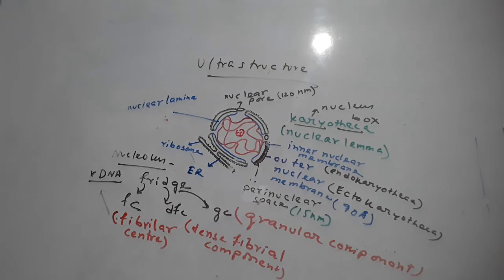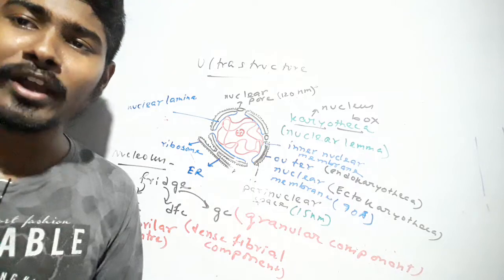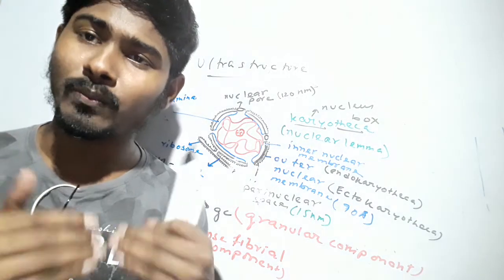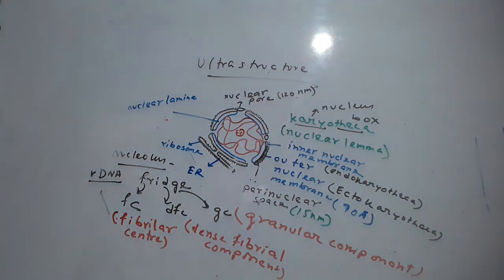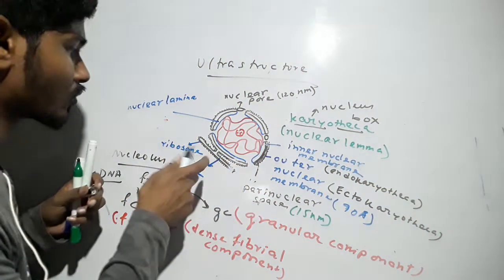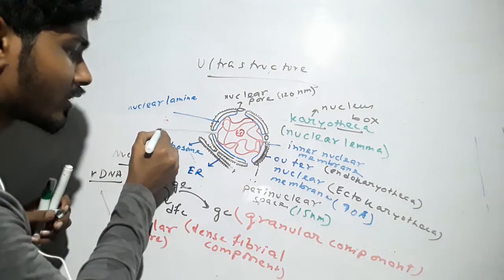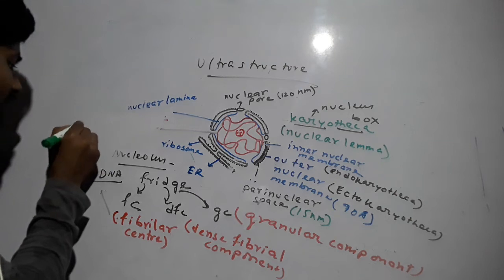What is the function of nucleolus? Nucleolus is called the ribosome factory of the cell because it produces the ribosomal subunits, and it's a very important function of nucleolus. Now we will be talking about the chromatin reticulum. So these are the chromatin reticulum. Let me write it here. The chromatin reticulum.